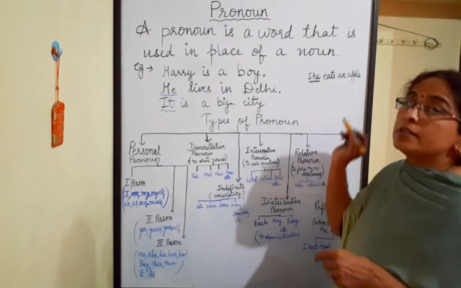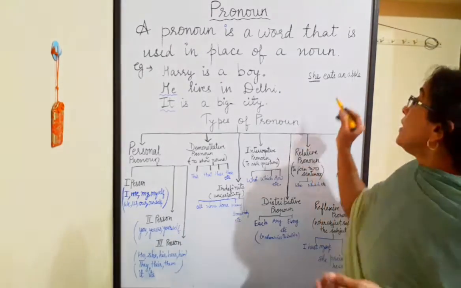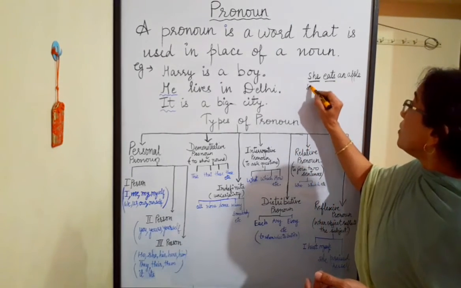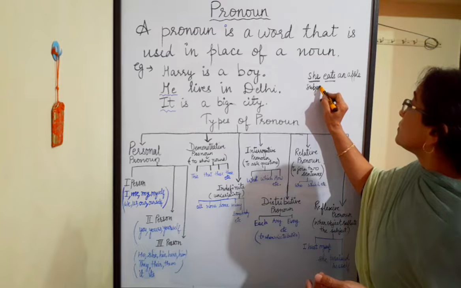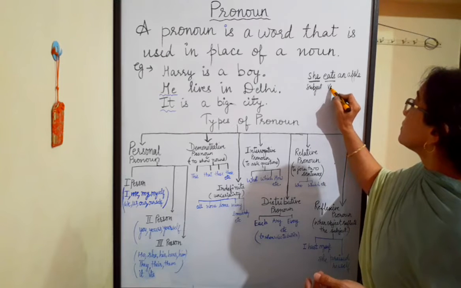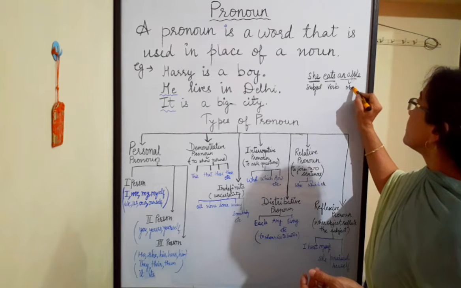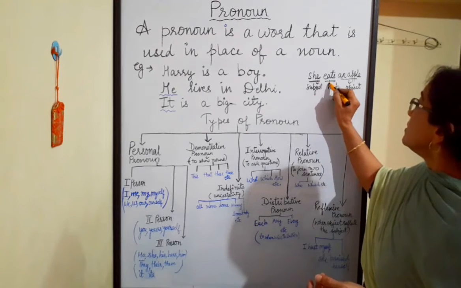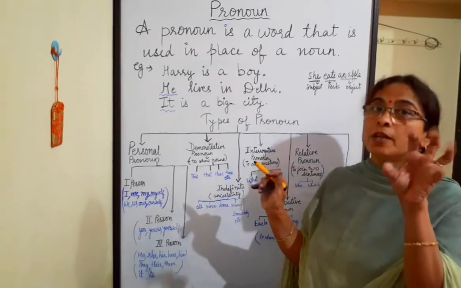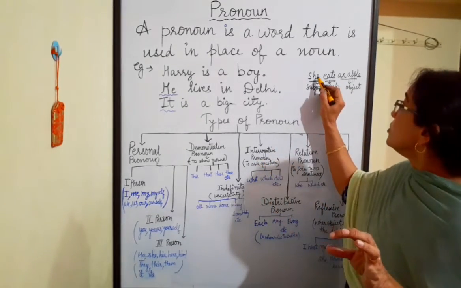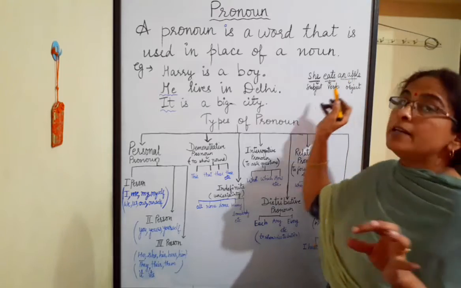So she is subject and eats is verb. An apple is object. So this sentence is made up of three words. That is, she eats an apple.